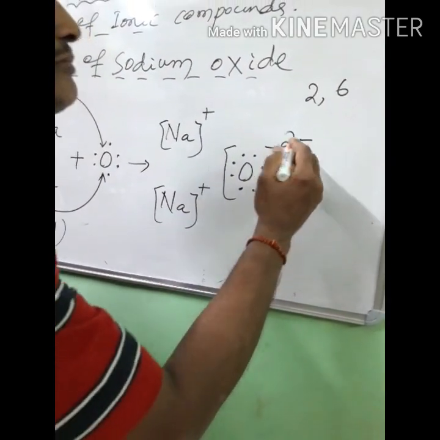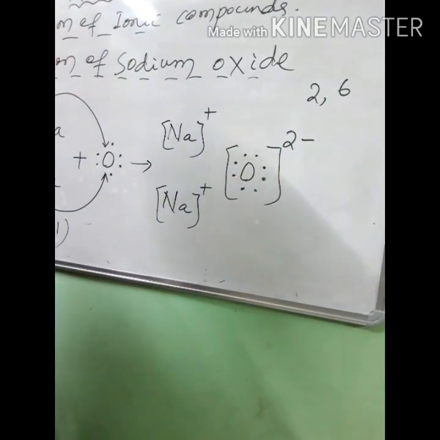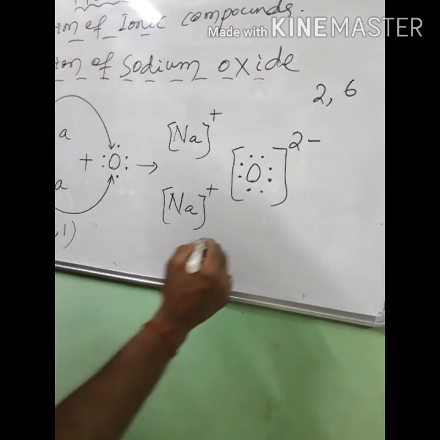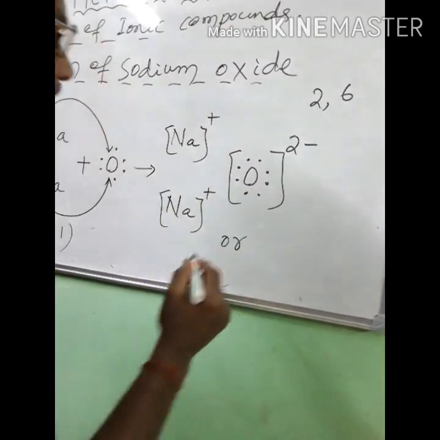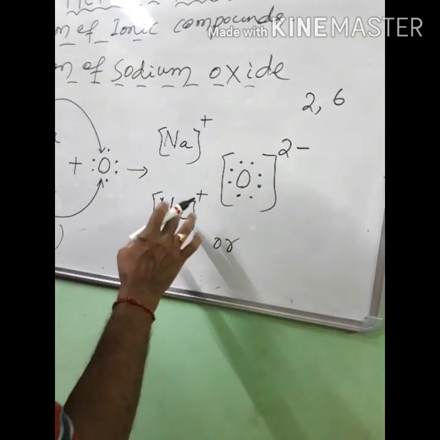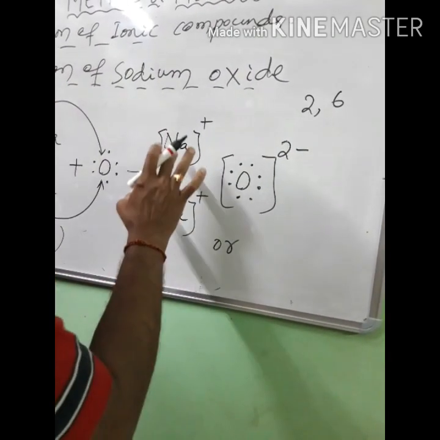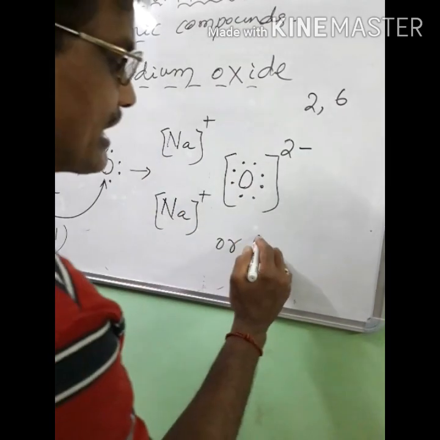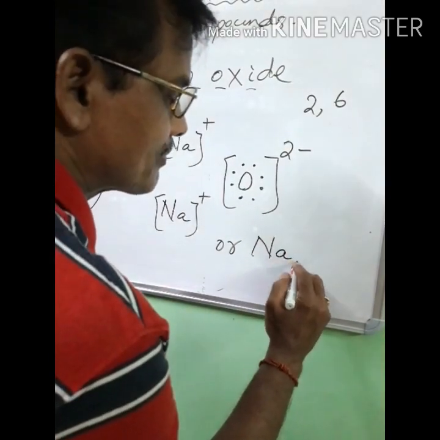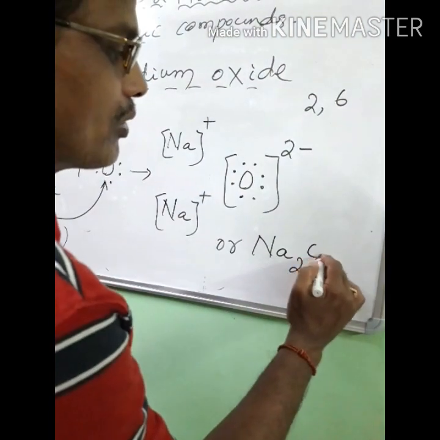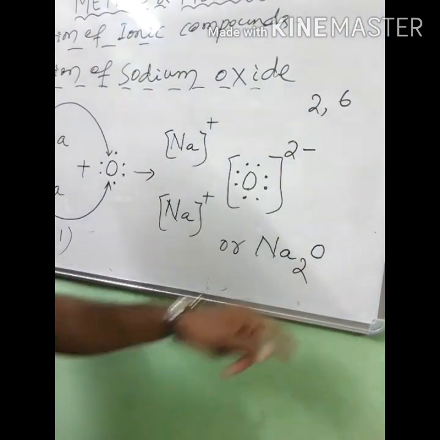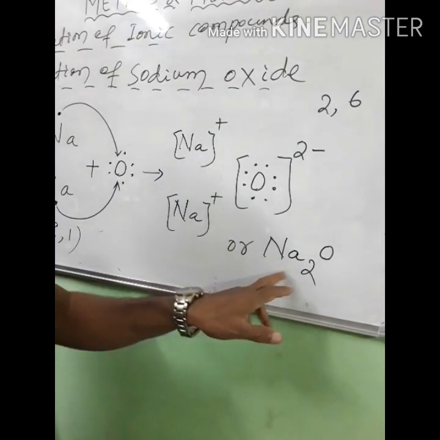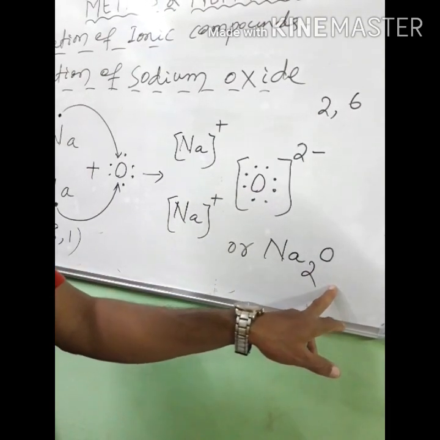Or we can write the ionic compound form: here 2 sodium ions, so Na2, and oxygen O, Na2O. This is the formation of sodium oxide, an ionic compound.